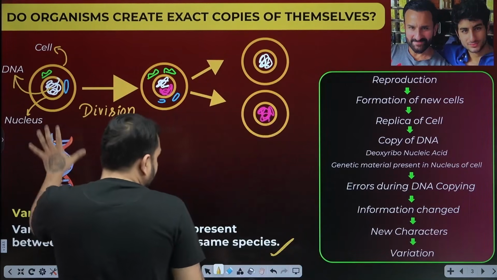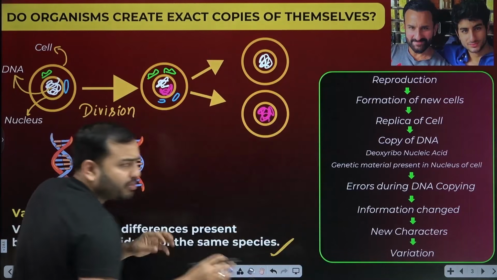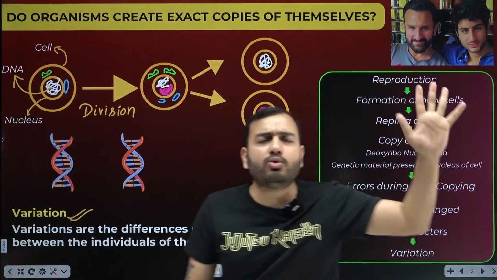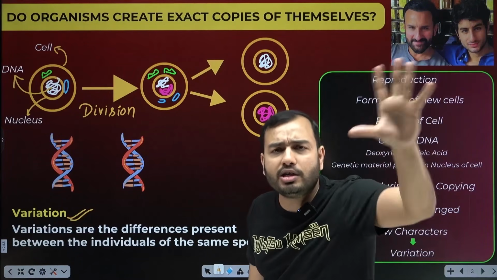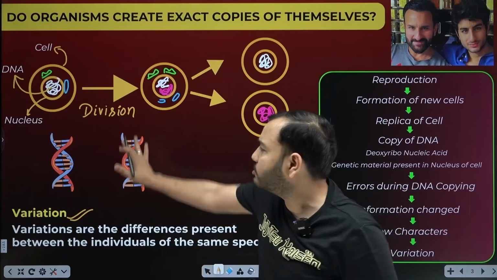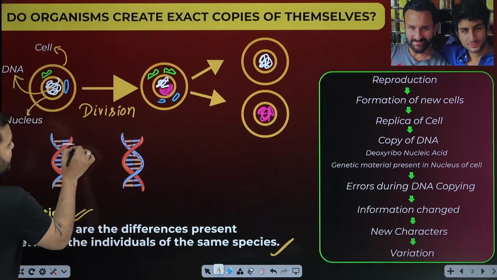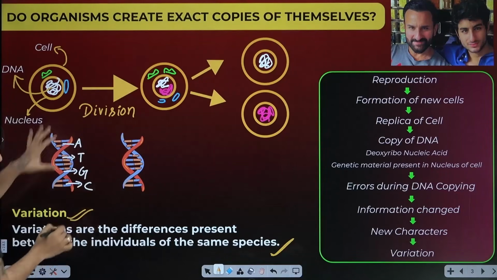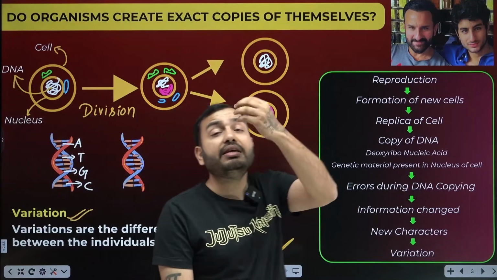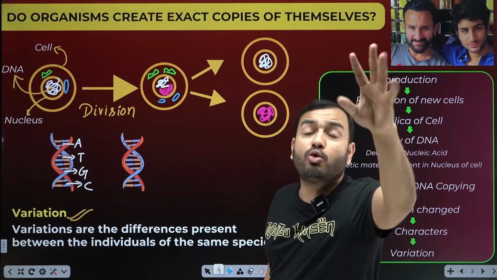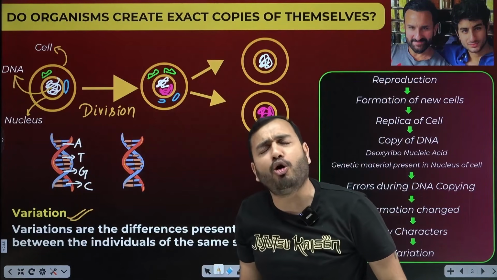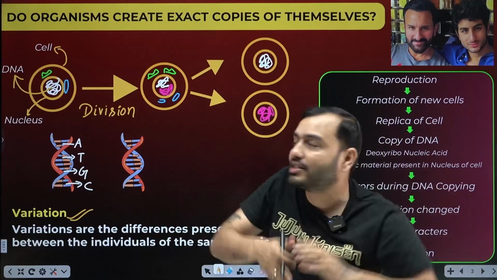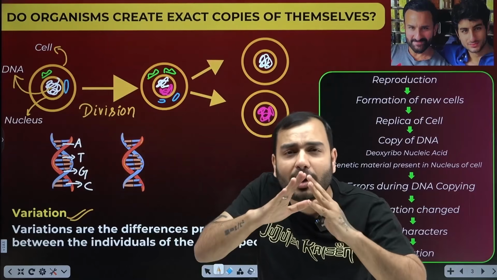For example, I took a strand of DNA. You will read a little bit about DNA in detail in the next chapter. Deoxyribonucleic acid. Took one part of it. What is the DNA, beta? There is coding, lots of coding. And from every coding, your characters are decided somewhere. Suppose I took one coding in this. Let's look at this coding. Don't memorize it. A, T. Let's call this G. Let's call this C. This is some coding. How much coding is there? There are billions of coding. Billions, crores and crores of coding are there in the DNA like this. Where is all this coding filled? Inside the nucleus of every single cell. In every single cell, there is DNA. All your coding is there.